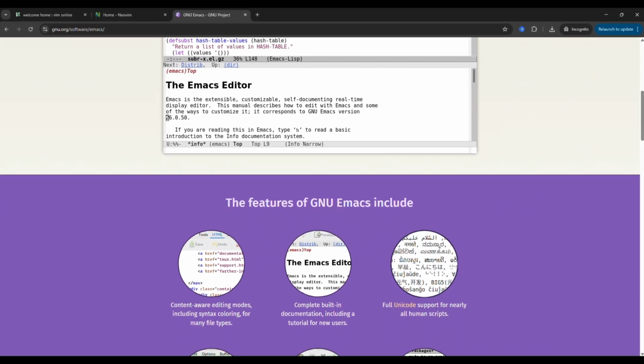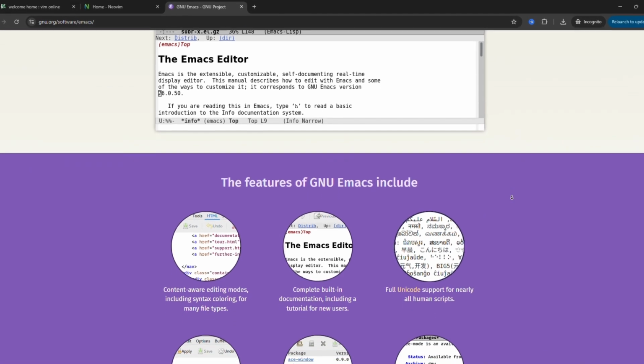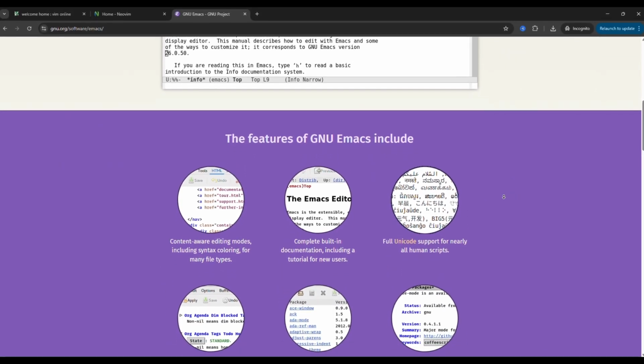full IDE. However, it's heavier and slower than Vim-based editors, and it has a steep learning curve. It's best for developers who want a fully customizable coding environment.